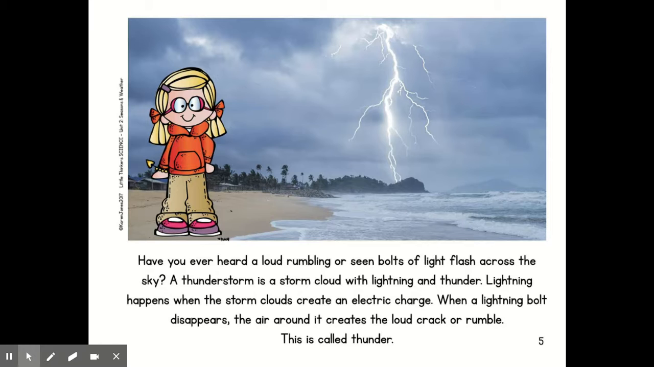Have you ever heard of a loud rumbling or seen bolts of lightning flash across the sky? A thunderstorm is a storm cloud with lightning and thunder. Lightning happens when the storm clouds create an electric charge. When a lightning bolt disappears, the air around it creates a loud crack or rumble. This is called thunder.